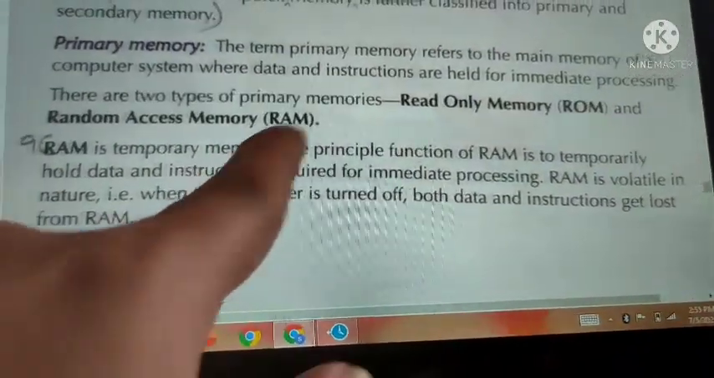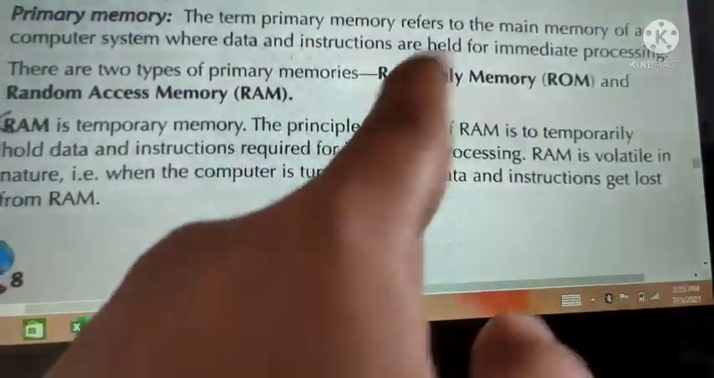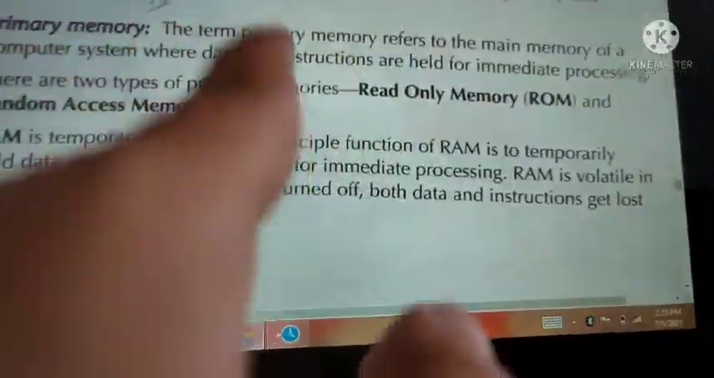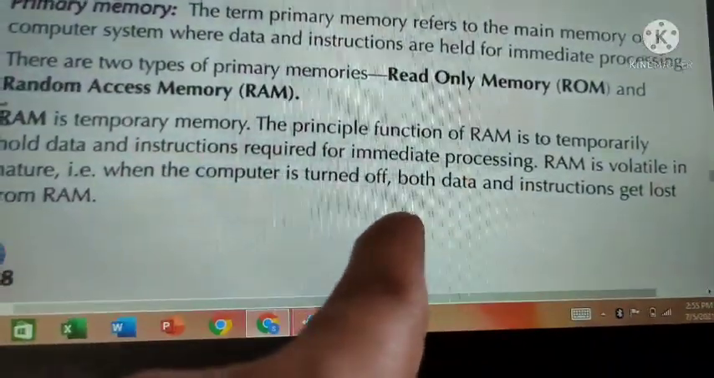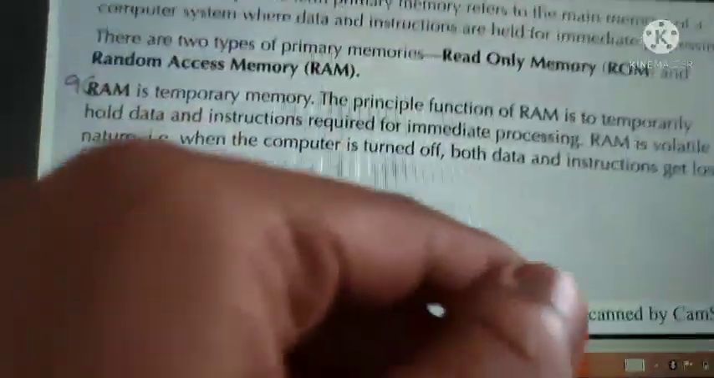There are two types of primary memories. What are those? ROM and RAM. ROM means read only memory. RAM means random access memory. Those are the two types of primary memory, and we are going to see about both types.